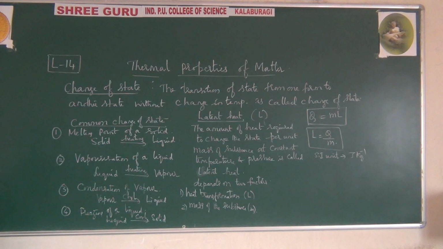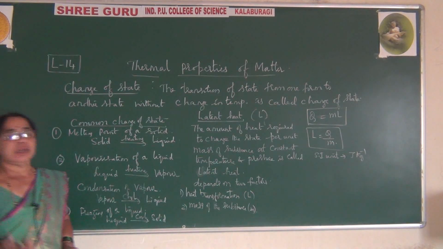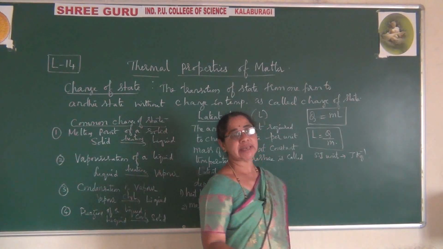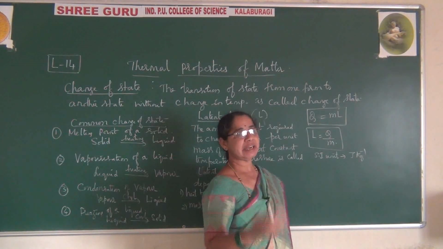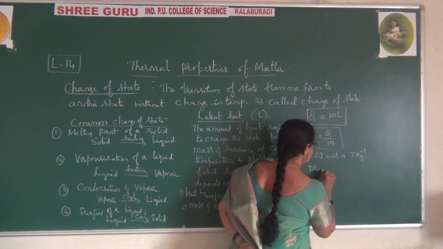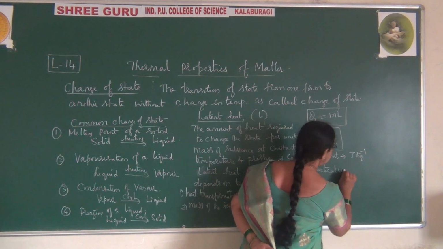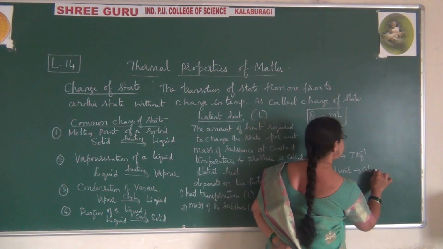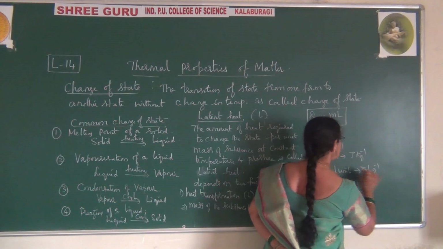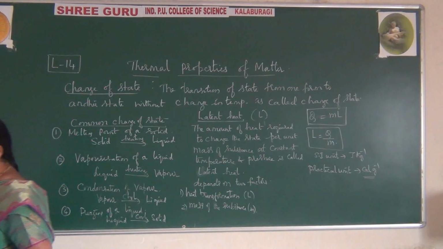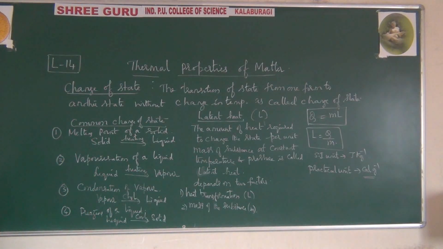Also remember, we come across one more, called the practical unit. This is the SI unit. Sometimes practical units will be given, and you should be aware of this, because some of the data will be given in terms of the practical unit. The practical unit of latent heat is expressed in calorie per gram. So remember these two units, the SI unit as well as the practical unit.